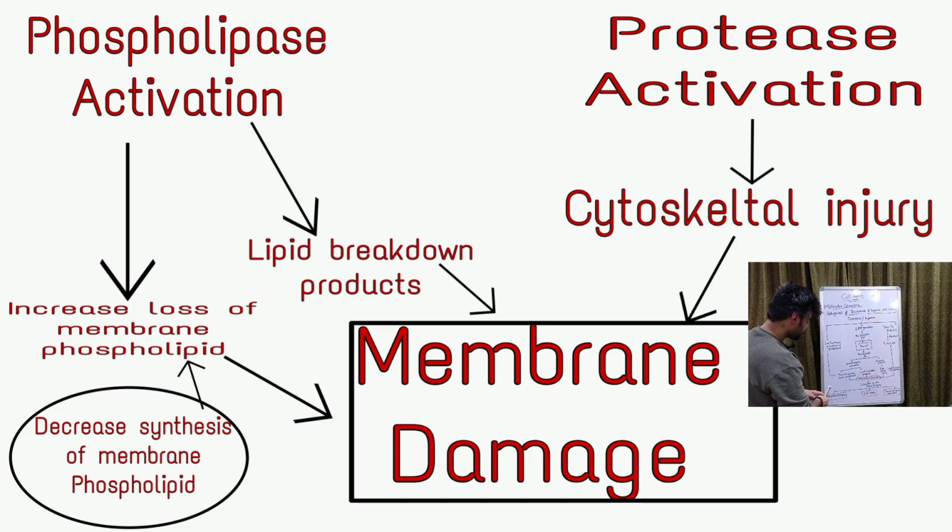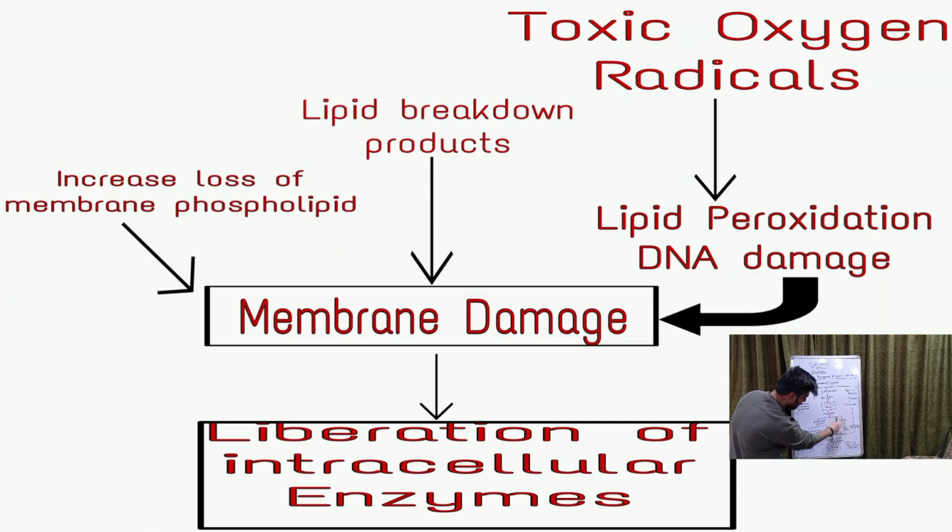Now, what happens then? The other two processes, where there are free radicals and where there is decrease in synthesis of the membrane phospholipid, directly act on the increase in loss of membrane phospholipid, which goes on in the process of phospholipase activation. And in free radicals, what will happen? Lipid peroxidase damage will occur, which will lead to membrane damage. Now, all this together will damage the cell membrane.